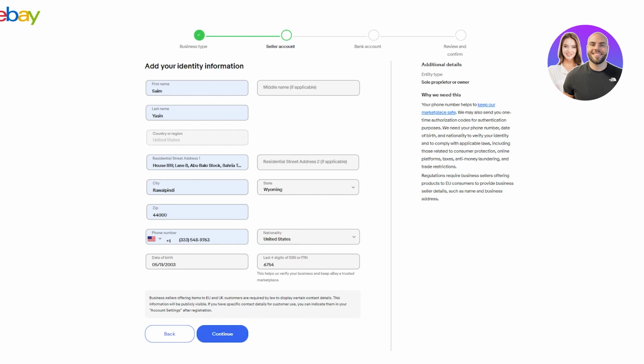So once you've logged into your online banking and you have chosen the bank account that you want to link to your eBay account, it will just say confirm your bank details, and you can click on continue. Then you will be given a chance to review all of the information that you've entered. If you've entered anything incorrectly, you can go and edit it. If it's correct, just click on confirm, and once you click, you will be brought to your eBay store where you can start creating some great stuff and content.